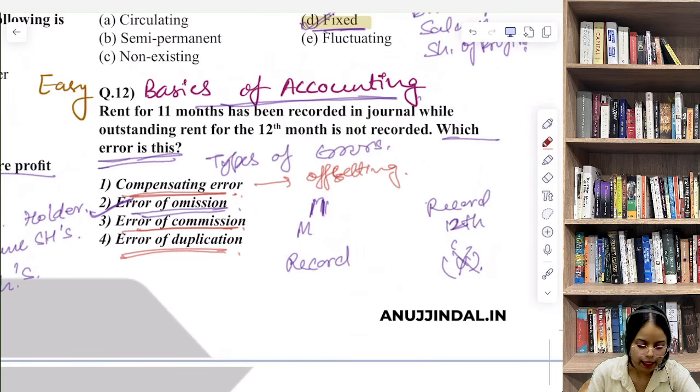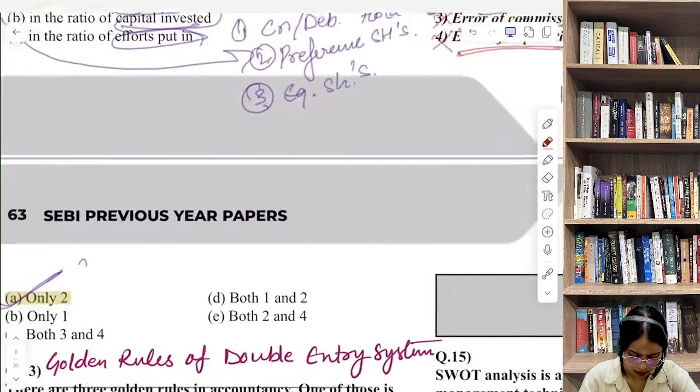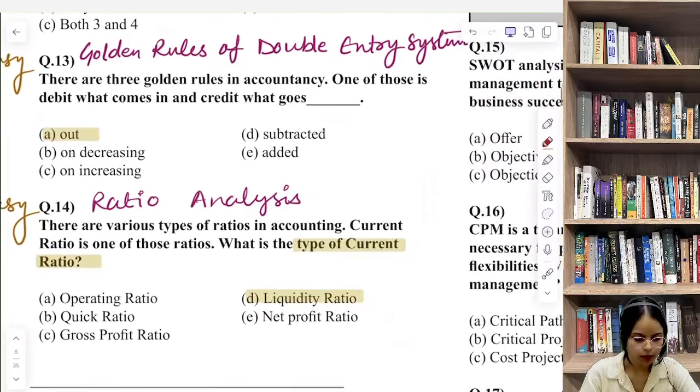So by eliminating these options logically, you are left with error of omission even if you weren't fully sure in the beginning. अब आपके पास क्या है, error of omission, and that's your correct answer. Now let's discuss question number 13.